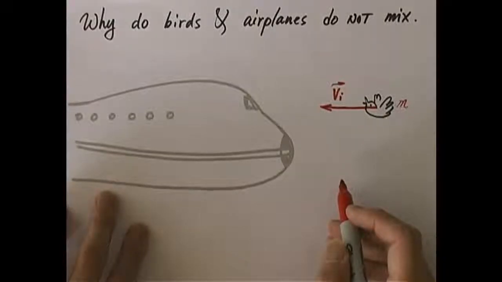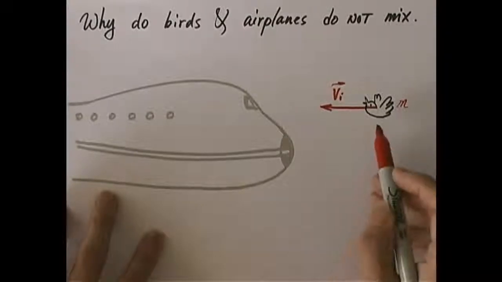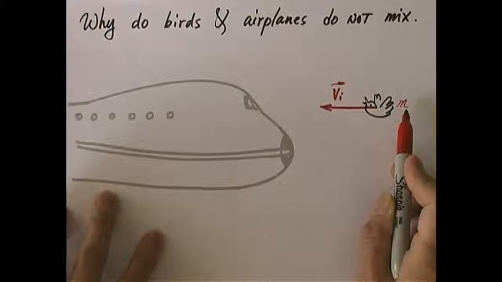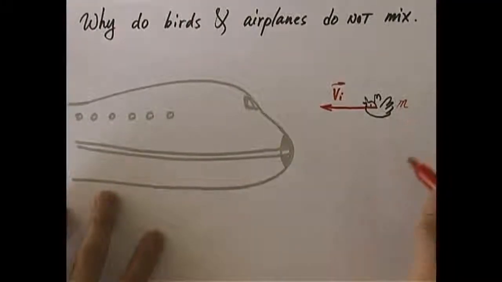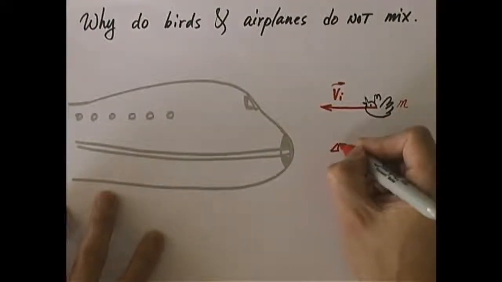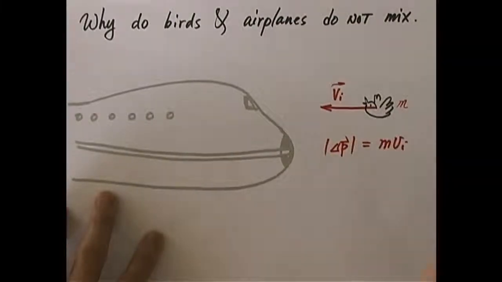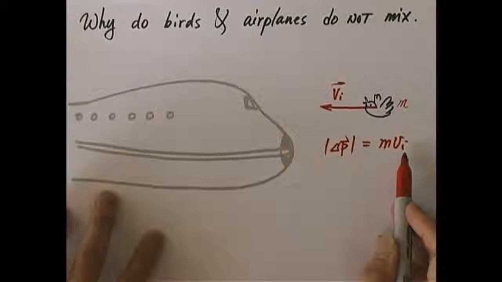It's dead. So what's the final momentum? 0. So what is the change in momentum? That would be final minus initial, so 0 minus this value. As far as the absolute value of the momentum change is concerned, what is delta P? Isn't that equal to m times V initial, right? That's mass times initial speed, because the final speed is 0.